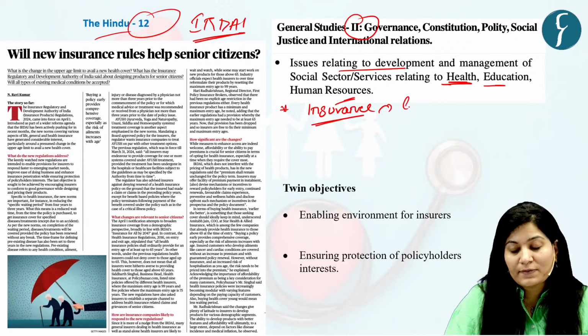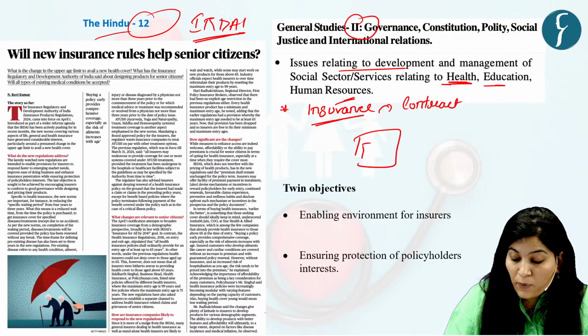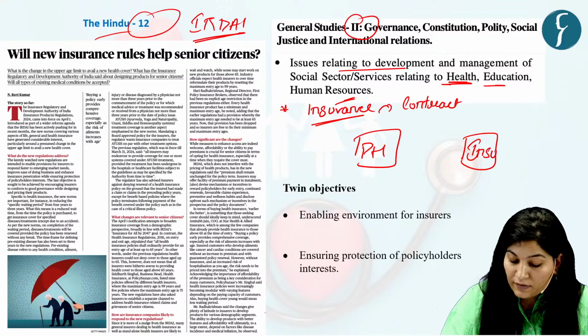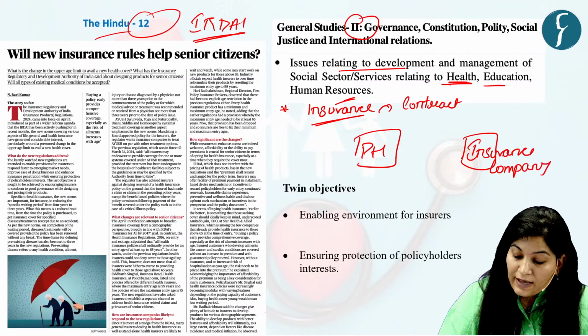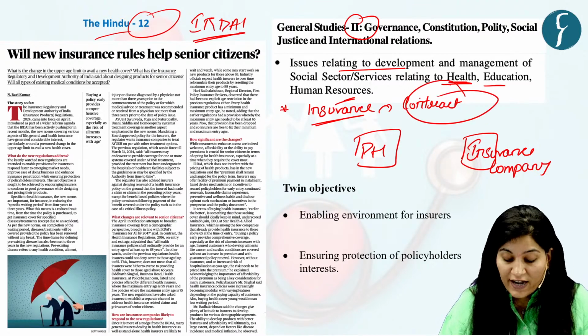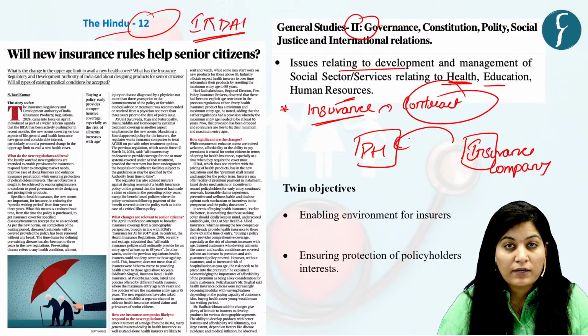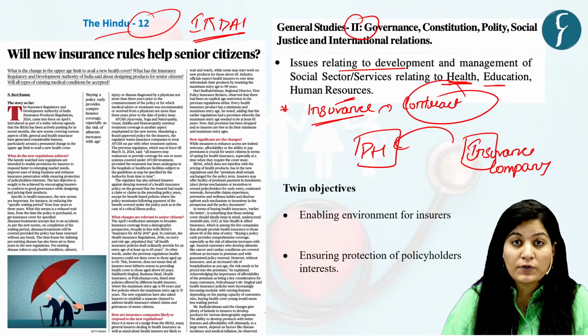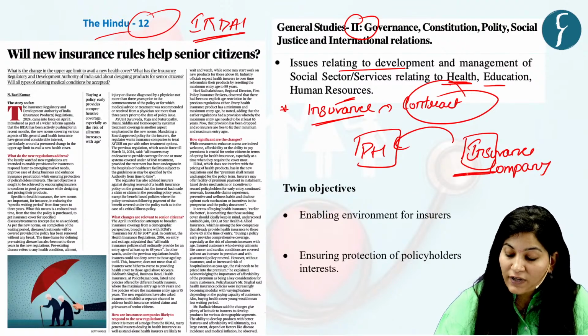See, insurance means a contract between a policy holder and an insurance company. Insurance is a contract in which a policy holder receives financial protection, you can say reimbursement, against losses from an insurance company.